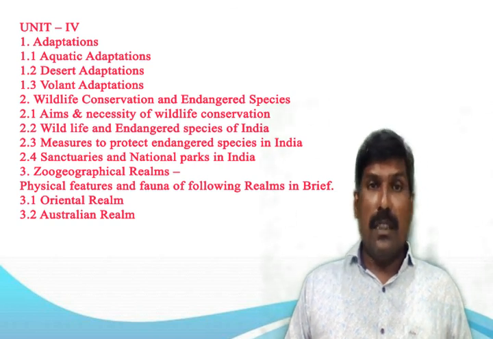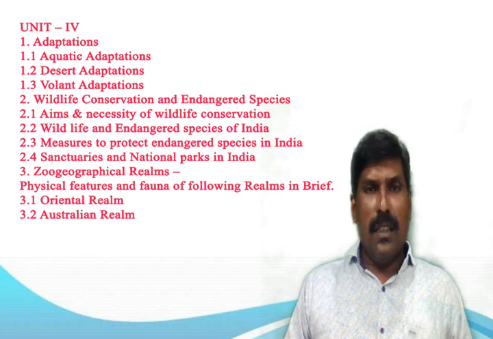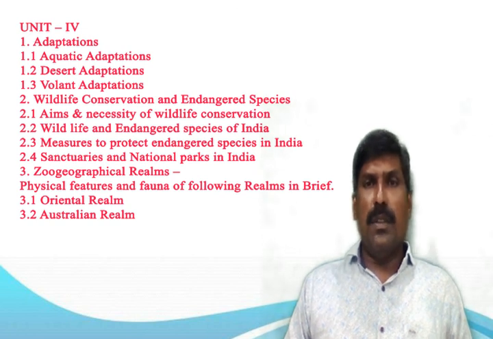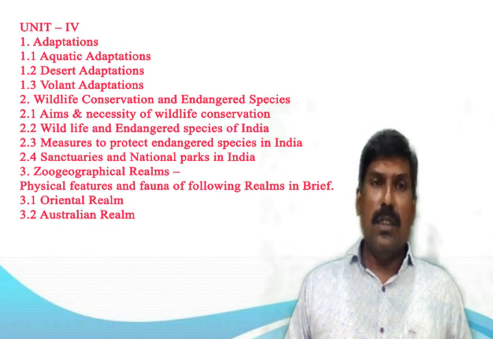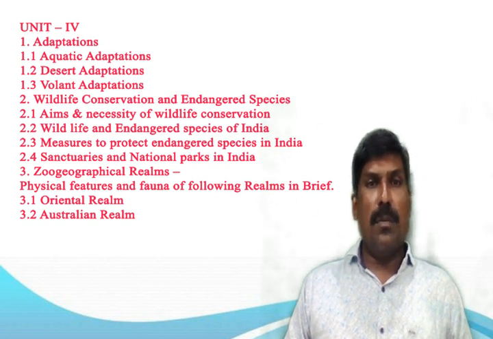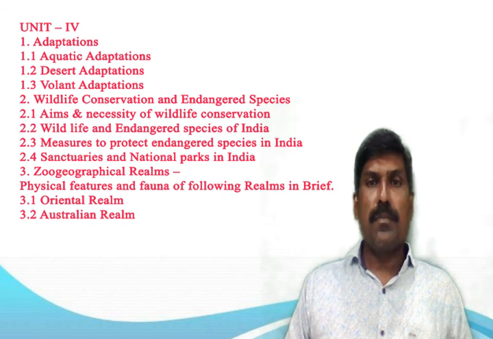Then the next one is the Australian realm. The Australian realm is a biogeographic realm that is coincident but not synonymous with the geographical region of Australia.